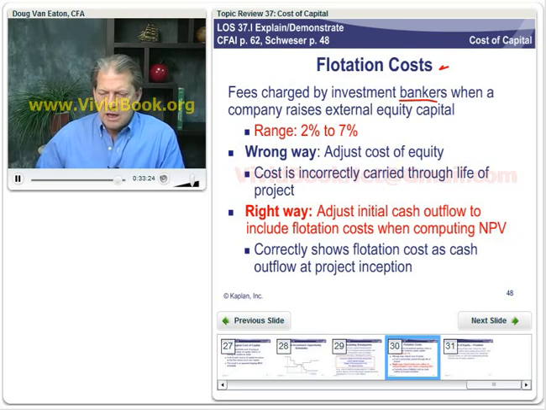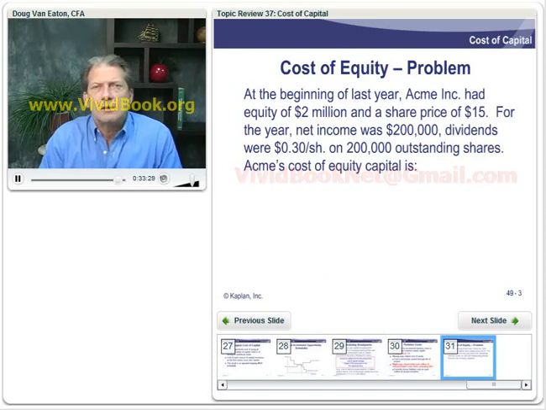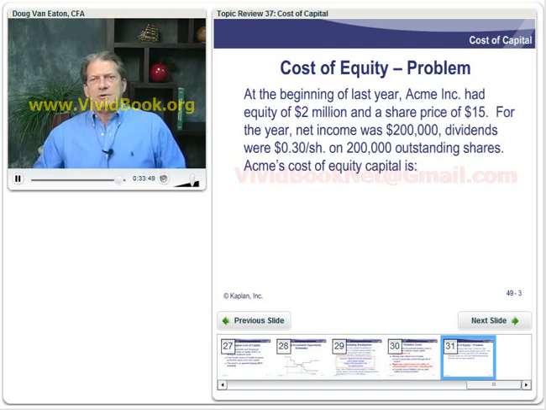And our last slide here is a problem for you to work. At the beginning of last year, Acme had equity of $2 million and a share price of $15. For the year, the net income was $200,000. Dividends were 30 cents a share on 200,000 shares outstanding. What's Acme's cost of equity capital? So let me give you just a minute to wrestle with that.